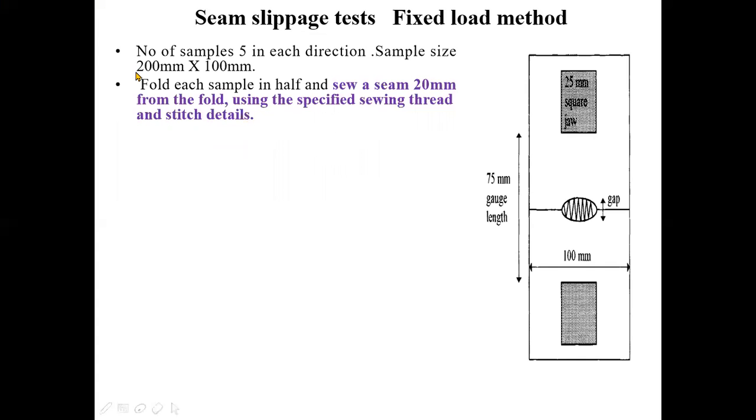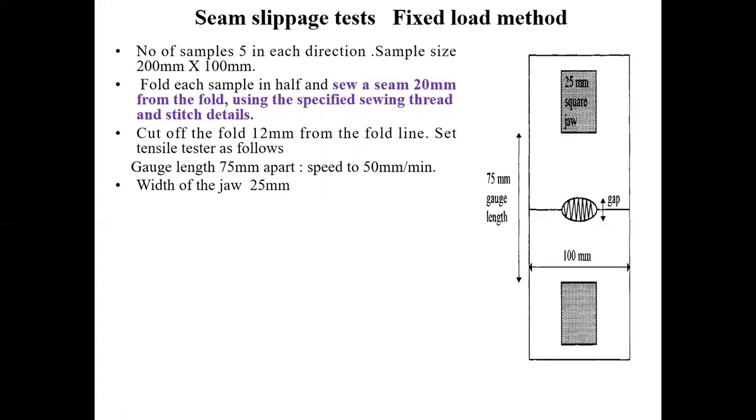Now, what is the size of the sample? 200 mm by 100 mm. Cut off the fold 12 mm from the fold line. Set the tensile tester as follows. Gauge length will be 75 mm. Speed is 50 mm per minute, and the width of the jaw is 25 mm.